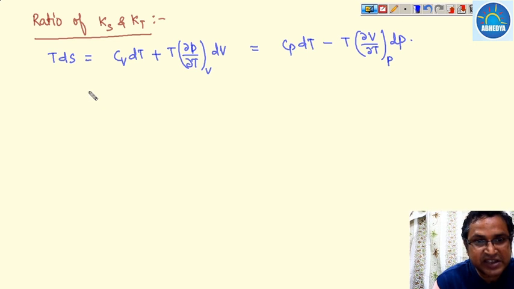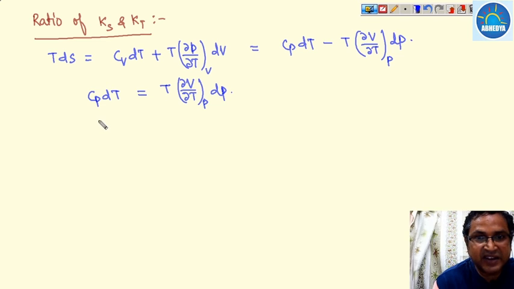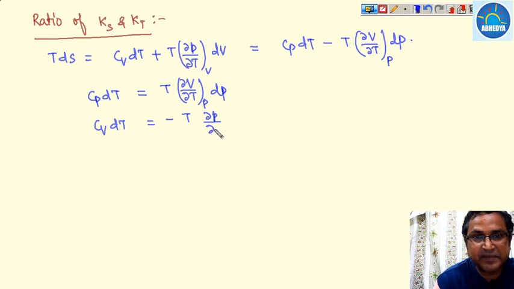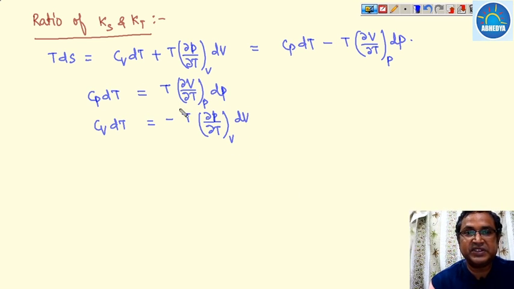So what is Cp dT? This Cp dT is nothing but T times del V over del T at constant pressure into dP. And what is Cv dT? Cv dT is nothing but minus T times del P over del T at constant volume into dV. These are the values.